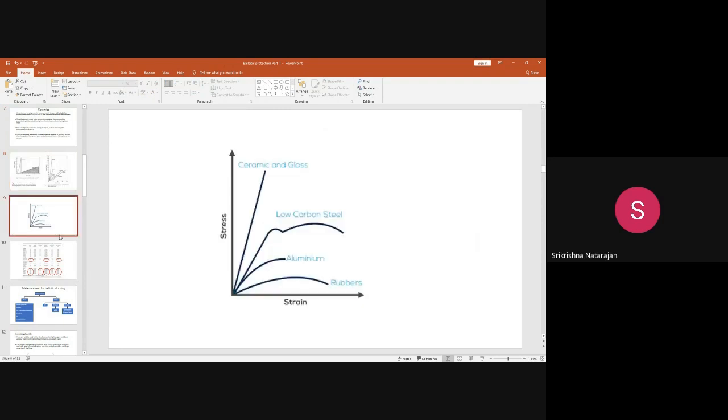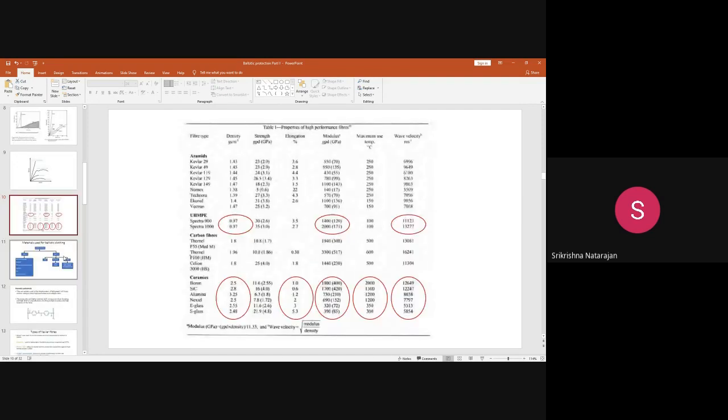Why ceramics, what are the problems with the ceramics, what are the problems with the carbon, what are the problems with the aramids, and what is the great advantage in the aramid fibers when compared with the other fibers. So these things are important. That's what we discussed in the previous lecture.